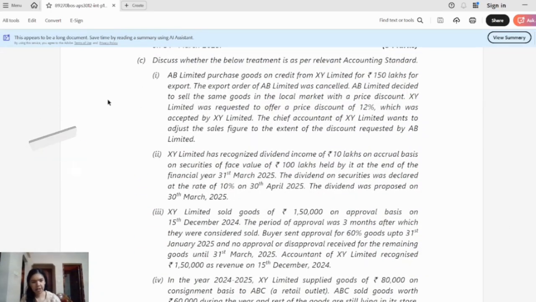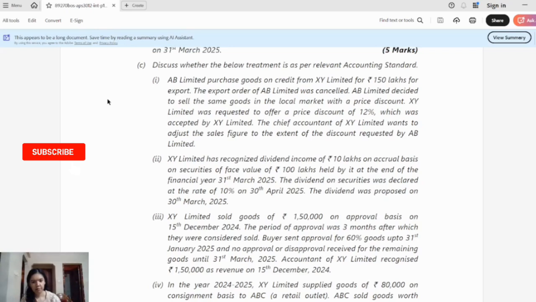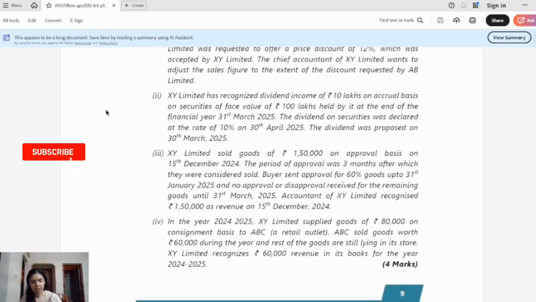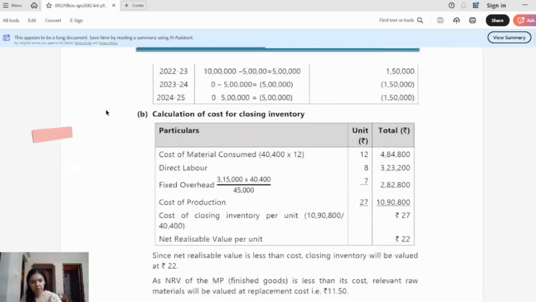And then in the same suggested answer, question number C, this is kind of a theory question. So they have given here, discuss whether the below treatment is as per the relevant accounting standard, and they have given some treatments here. So let's see how they have presented the answer for this.